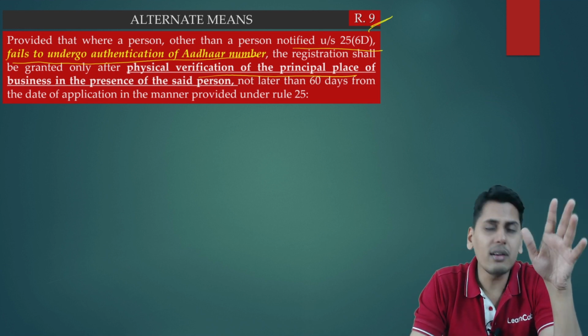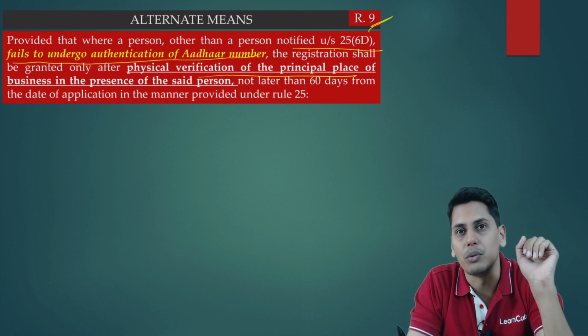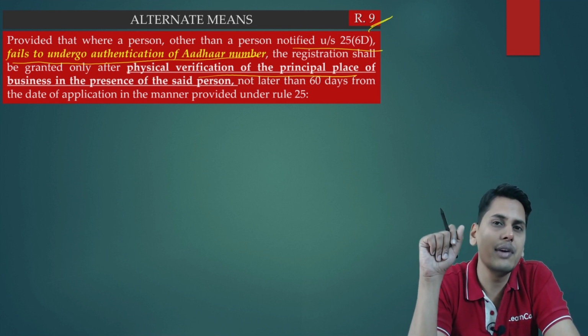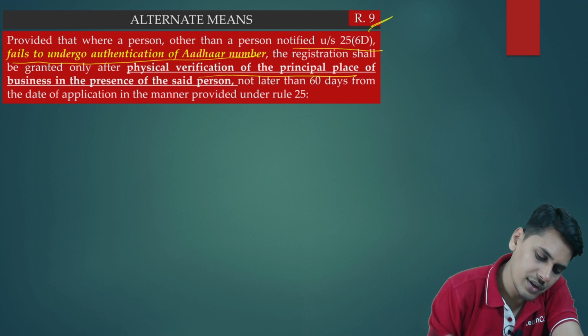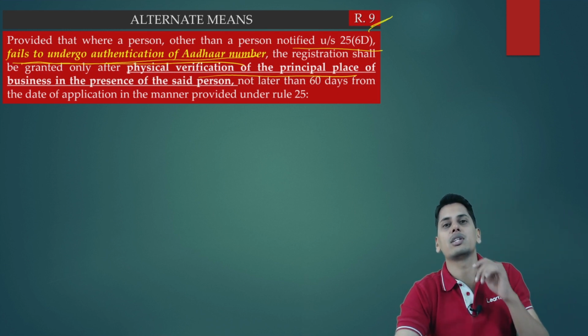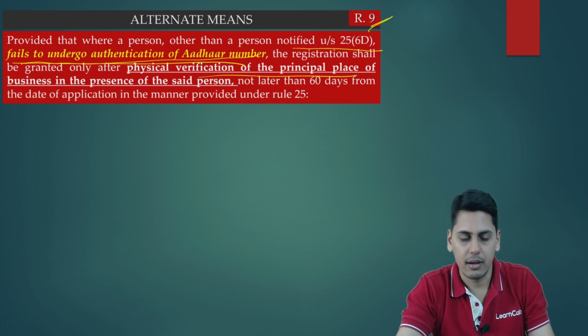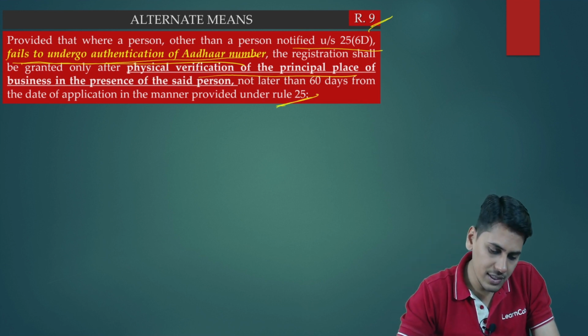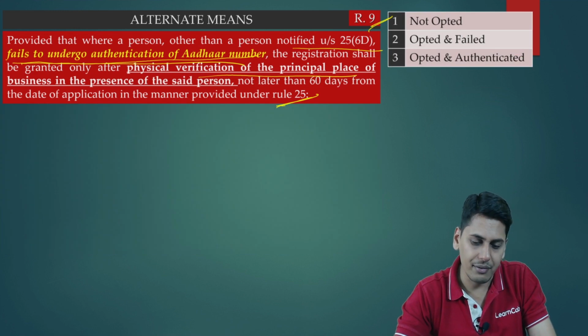So friends, what did this proviso to rule number 9 tell you prior to amendment? It told you when will physical verification happen. Physical verification will happen only when a person fails to undergo authentication of Aadhaar number. Now friends, in which manner is it going to happen? It is going to happen in the manner which is provided under rule number 25.